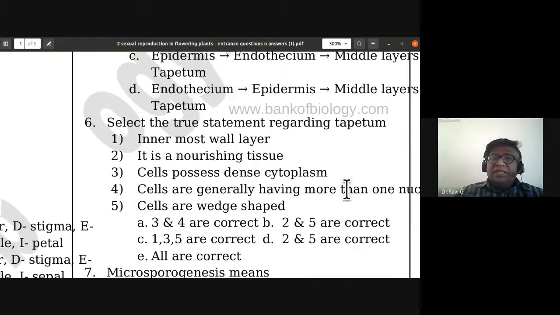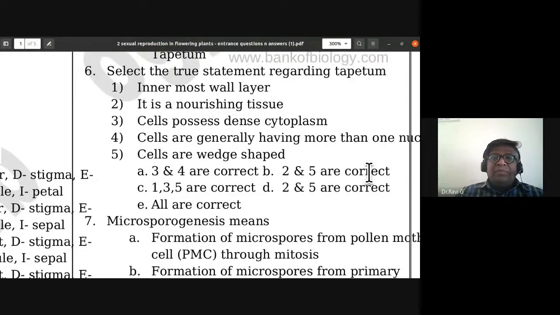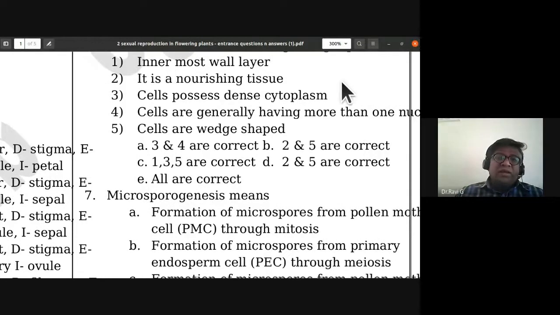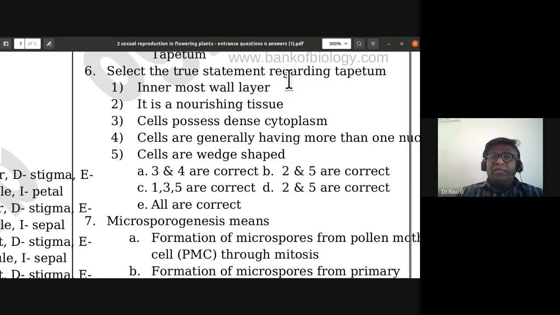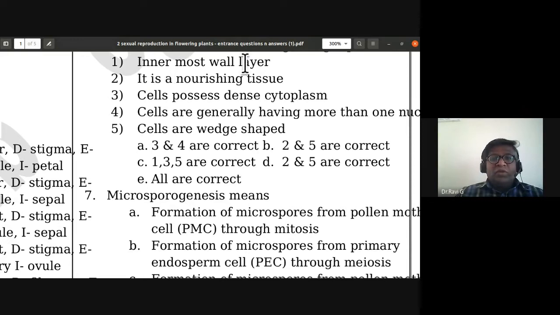Sixth one, select the true statement regarding tapetum. The innermost wall layer, tapetum, is a nourishing tissue. Cells possess dense cytoplasm. Cells are generally having more than one nucleus. Cells are wedge shaped. So we have to identify the true statement regarding tapetum. Innermost wall layer, it is a nourishing tissue. Yes, it is correct. Of these options, which are the correct one?